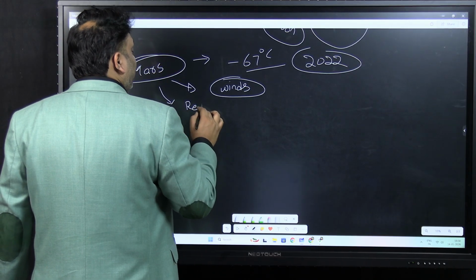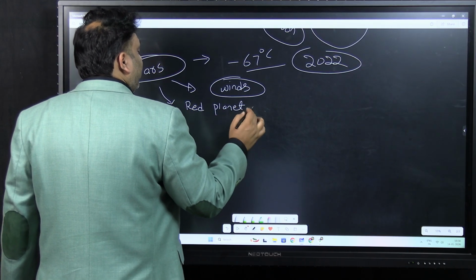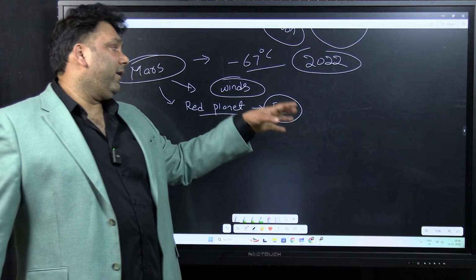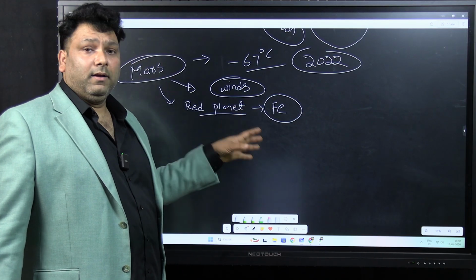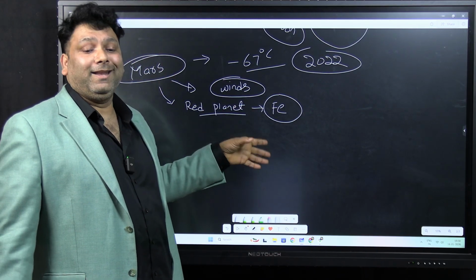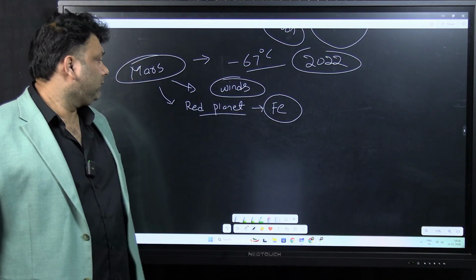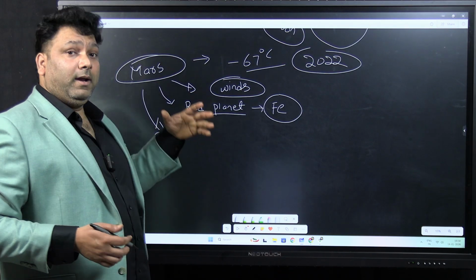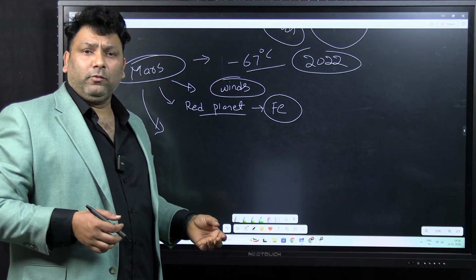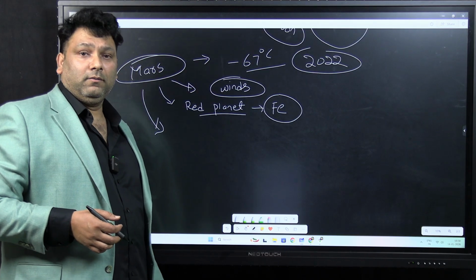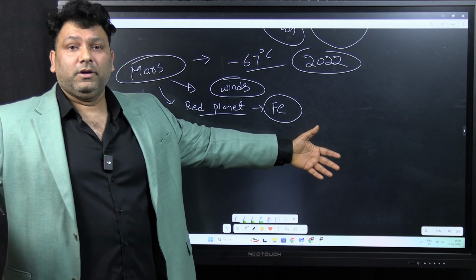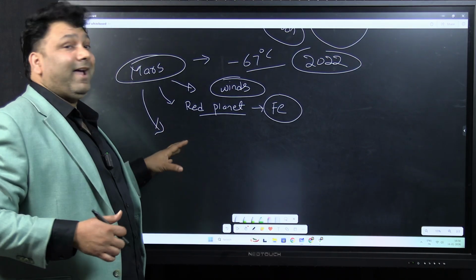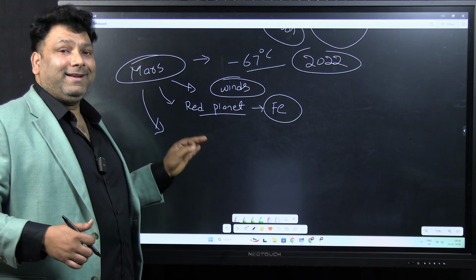And Mars is called as red planet because of lot of iron content. Again, remember this. So wherever you have heavy iron content, it will be red in color. Remember this. Iron, specifically iron oxide, FeO. Okay. So again, the Mars has a volcano which is around 27 kilometers tall, and it is extremely huge, and it is the largest volcano in the solar system, called as Olympus. So Mars has that largest volcano in the entire solar system.